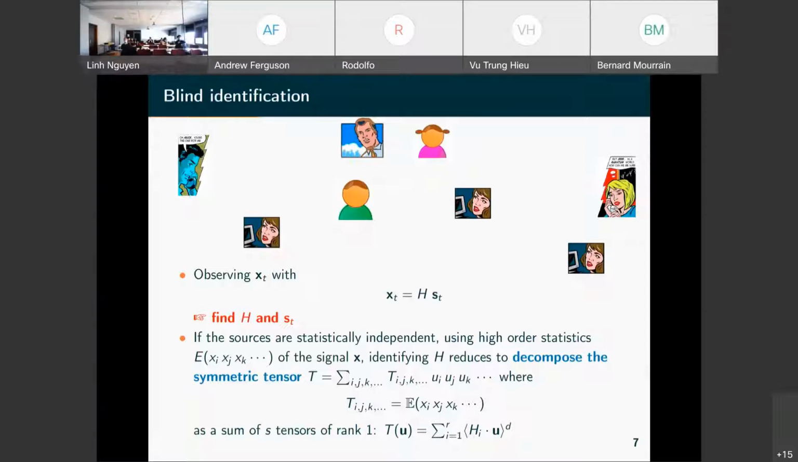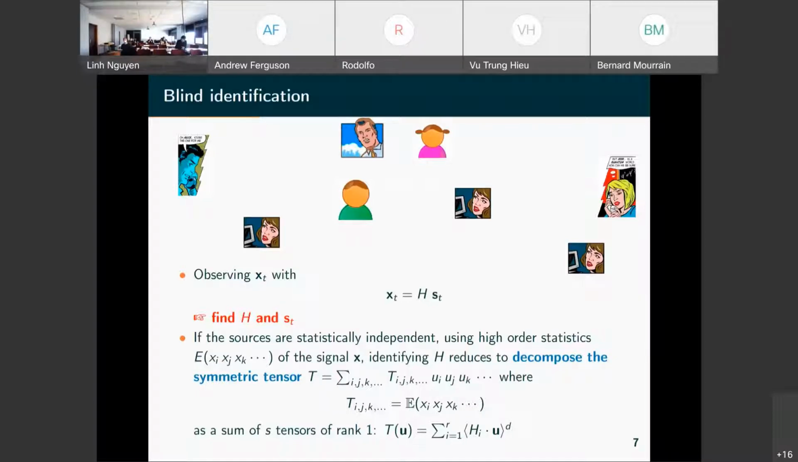And so Eve, who is listening in different places here, is getting some observation X depending on the time. And this observation is a superposition of the different sources. So it's a relation like that. So H is supposed to be constant because here it's a fixed position for the speakers. And S are the sources. So the question here is to solve, knowing X, to find S and H, which is a bit challenging.